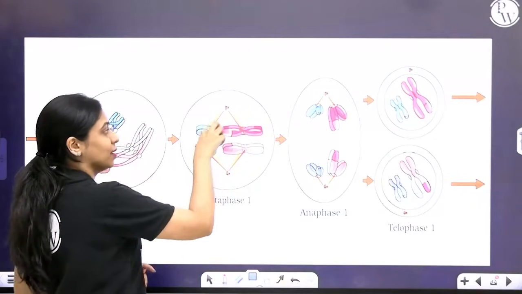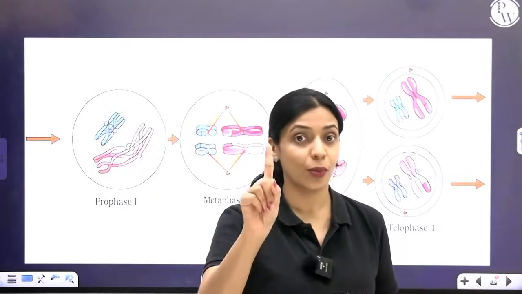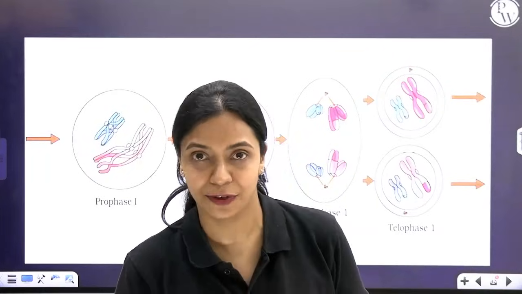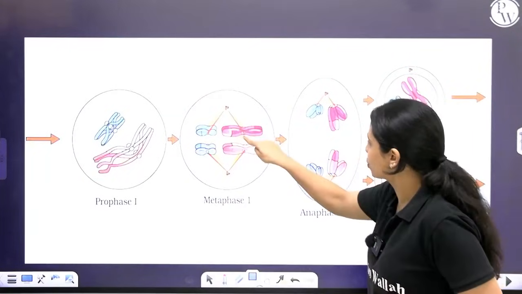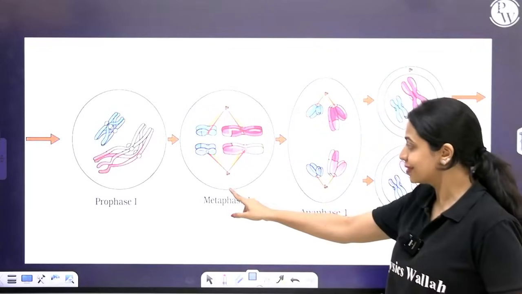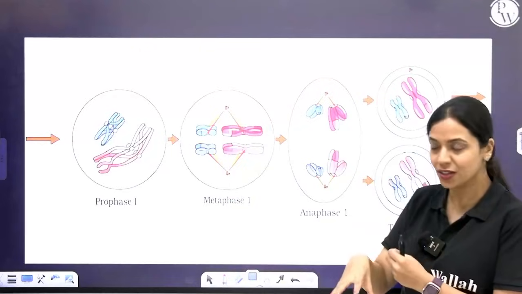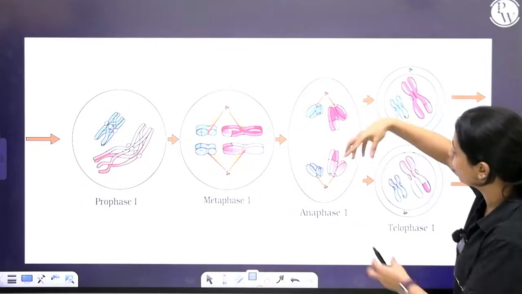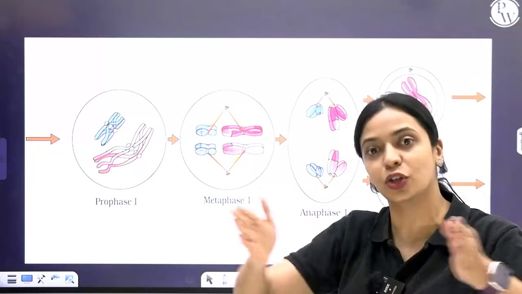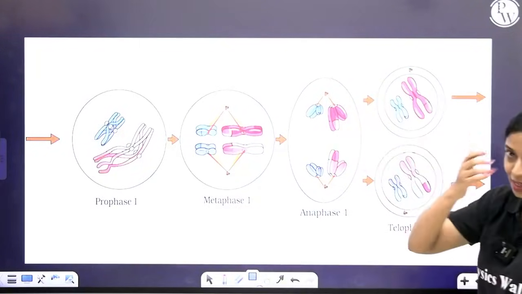And again, they will attach at the kinetochore of the chromosomes. Over here, I want you to notice how centromere splitting does not happen during anaphase. Okay, homologous chromosomes themselves will be pulled towards opposite poles. This is metaphase. At the kinetochore, spindle fibers are arranged, attached. During anaphase, entire homologous chromosomes are pulled apart. We saw in mitosis how the centromere split and the sister chromatids were pulled apart. Over here, the homologous chromosomes themselves are pulled apart.